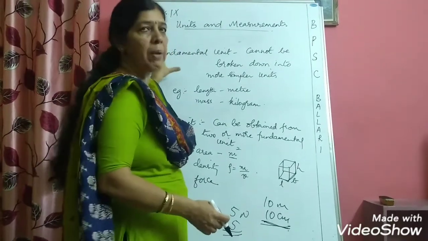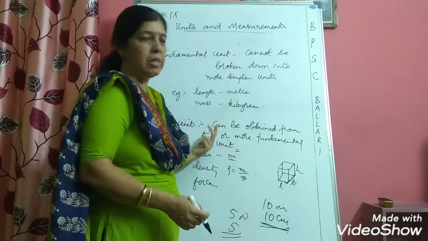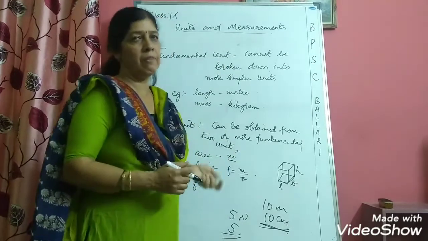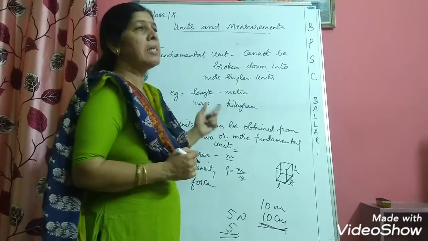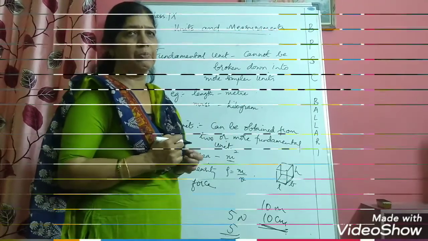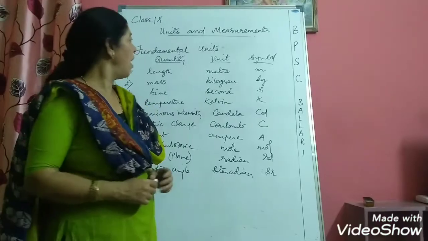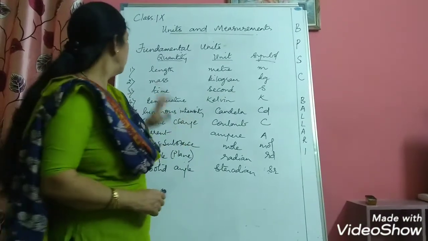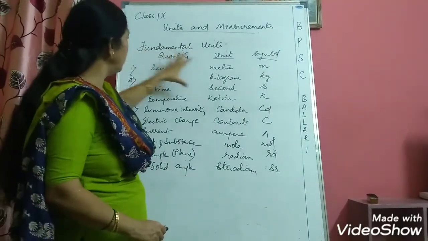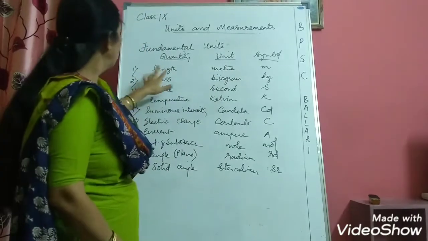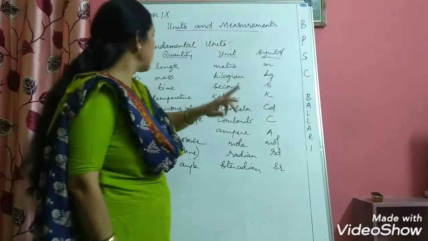Before we list out the fundamental and derived units, you should know what a fundamental unit is and what a derived unit is. So please try to remember these definitions. Now I will list out which are the fundamental units you have to remember and some derived units also. I have a list of fundamental units for you. Quantity, unit, symbol I have written. So length, the unit is meter and the symbol is m.